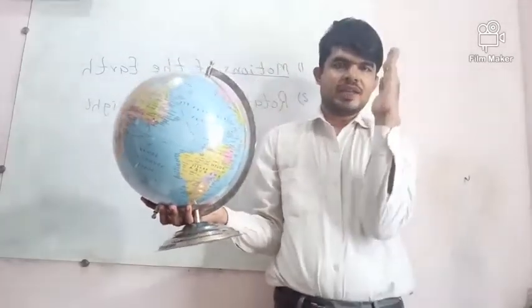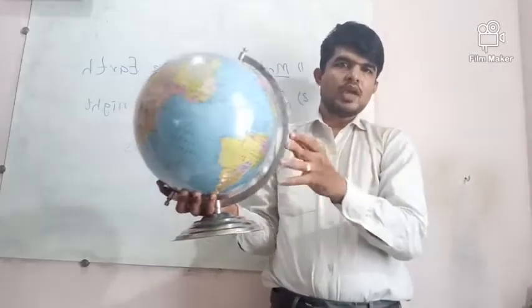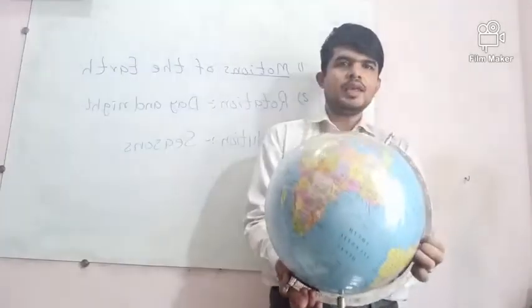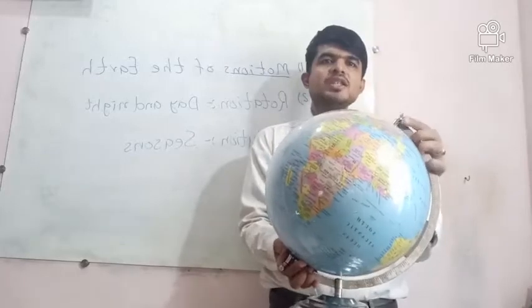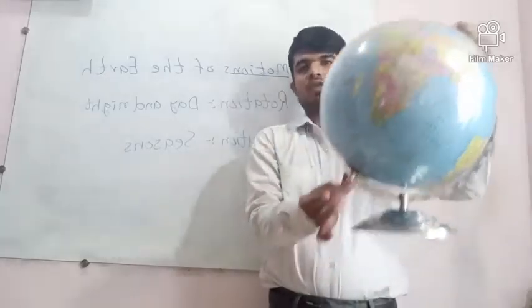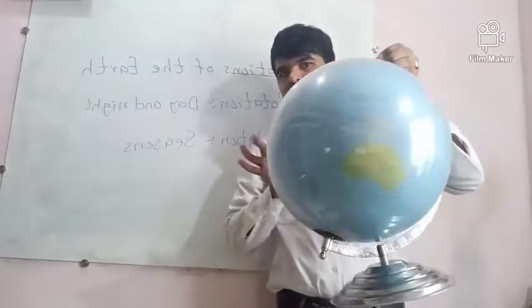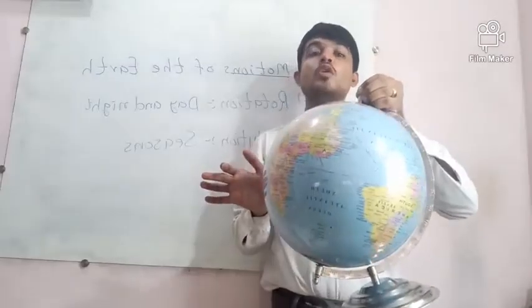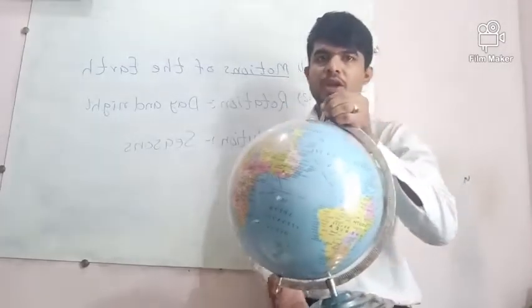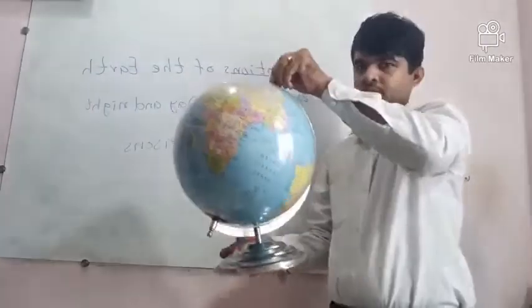Now just see my hand, it is straight and it is tilted. Same way, if you observe this globe, you can see earth is tilted. And on an imaginary line that is called axis of earth that I am holding, earth rotates. See like this. Okay? So that is called rotation. Now let me explain you again what is rotation. Okay? So before that we need to understand the direction.